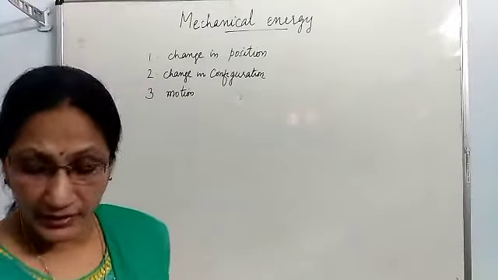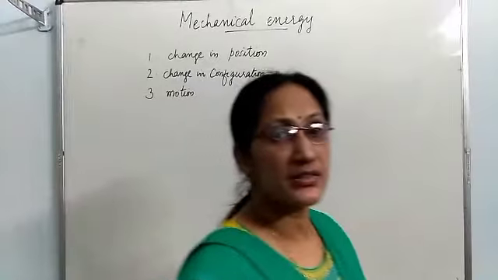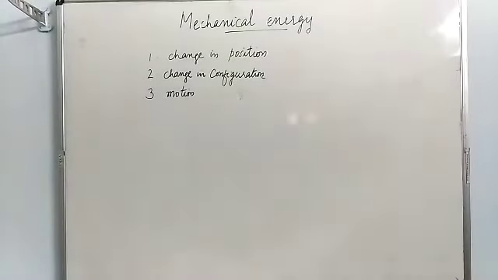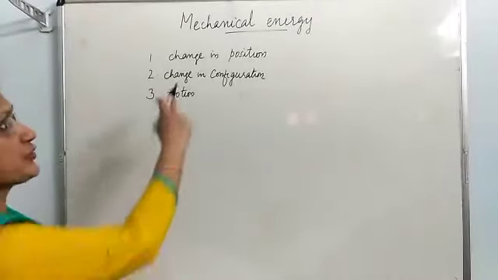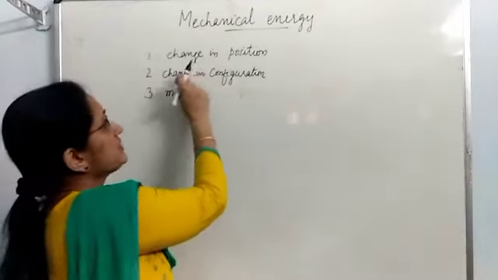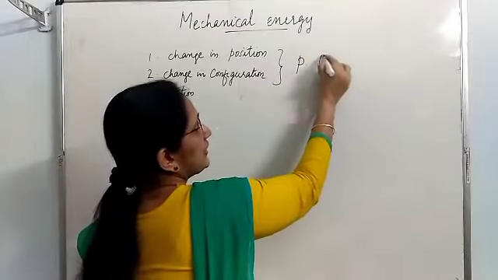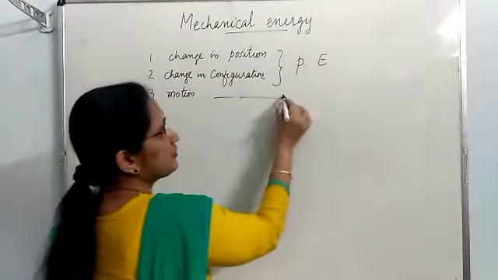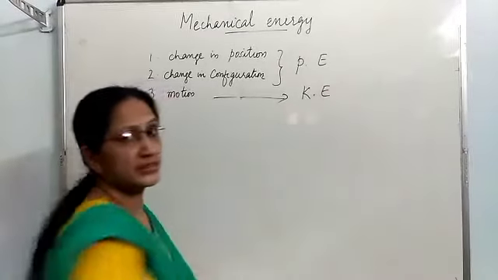And mechanical energy is of two types: potential energy and kinetic energy. Energy possessed due to change in position and change in configuration is called potential energy, and energy possessed due to motion is known as kinetic energy.